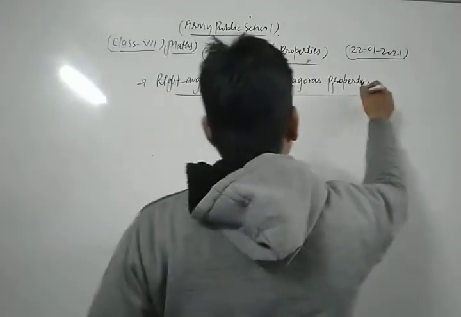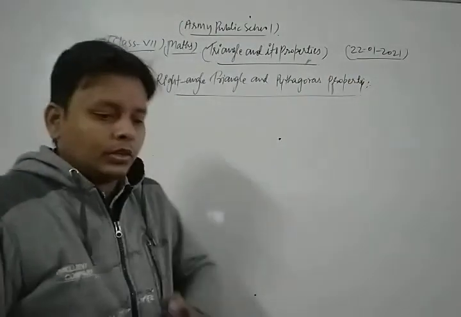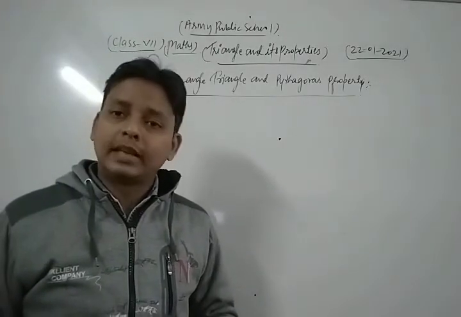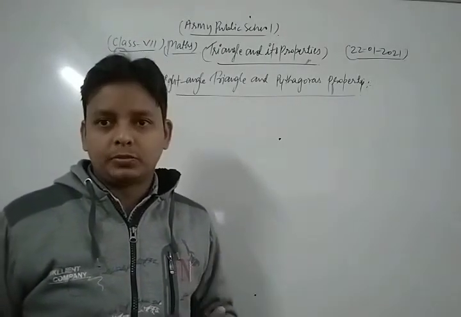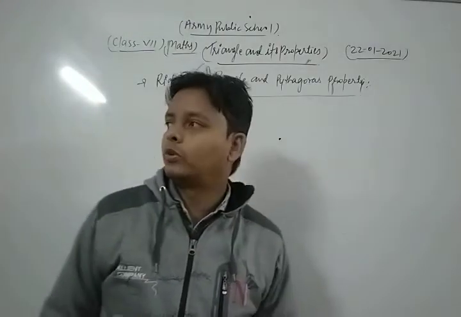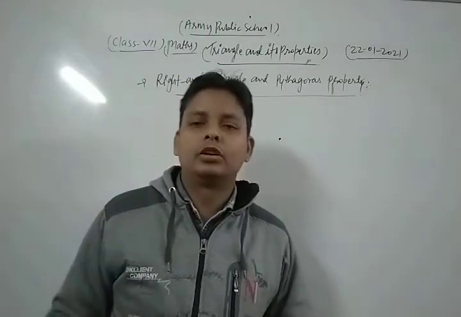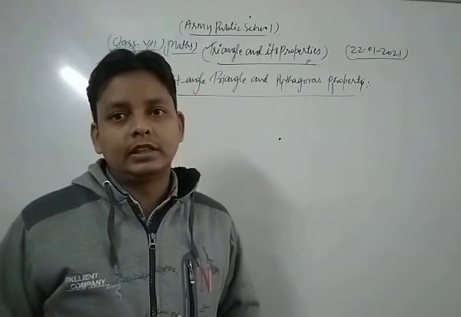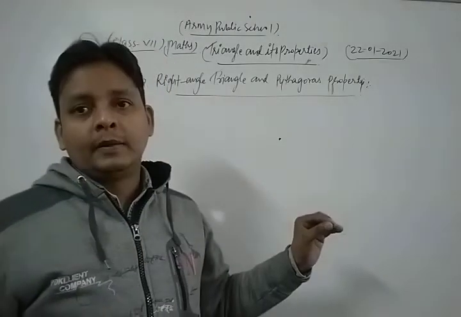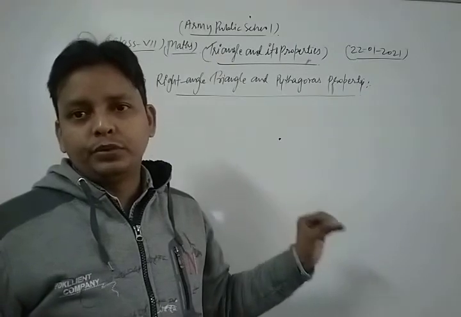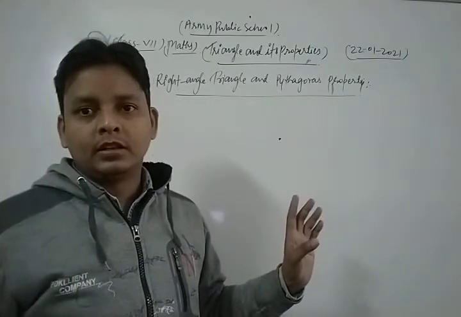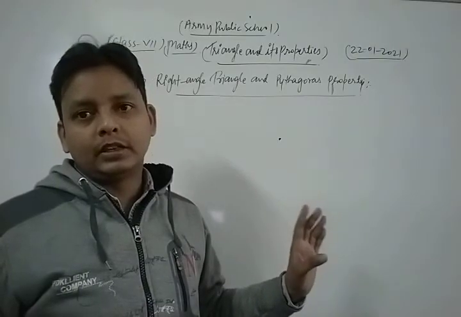Okay, now we are going to discuss the Pythagoras theorem, the right angle triangle and the Pythagoras property. The Pythagoras property is applicable only for a right angle triangle. We do not use it in any other triangle, only in a right angle triangle. Okay dear friends, please always remember that point in your mind.